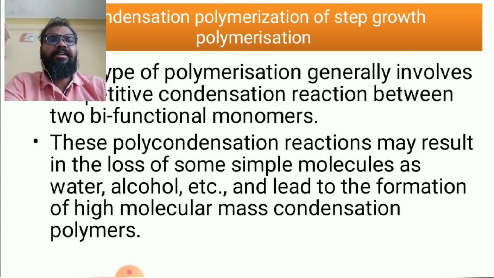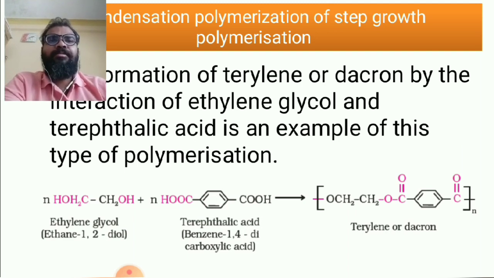For example, they have given ethylene glycol, that is ethane 1,2-diol, and terephthalic acid, called benzene 1,4-dicarboxylic acid. There are two names for each. Ethylene glycol, the IUPAC nomenclature is ethane 1,2-diol, and terephthalic acid, the IUPAC nomenclature is benzene 1,4-dicarboxylic acid.